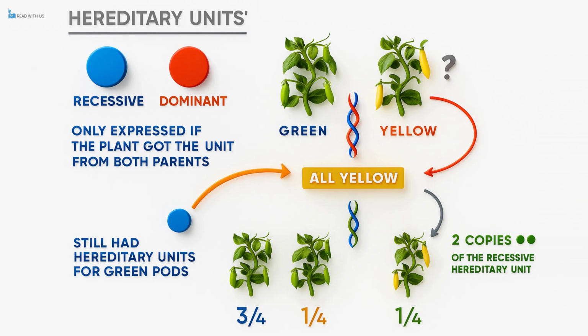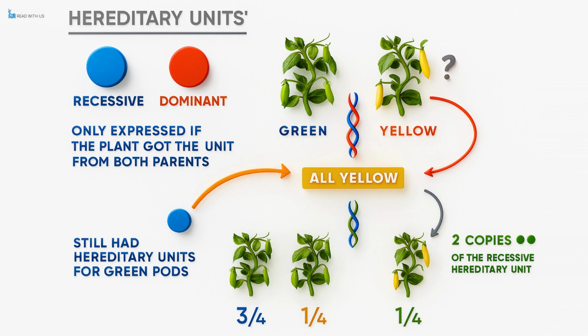More importantly, Mendel observed that some of these hereditary units could be dominant while others were recessive. A dominant hereditary unit would always be expressed if present, while a recessive one would only be expressed if it was inherited from both parents. In the case of his experiment, the yellow pod trait was dominant, and the green pod trait was recessive. That meant that in the first generation, the green pod trait was still present in the genetic makeup of the yellow offspring, but was not visible because the dominant yellow unit overpowered it. However, when 2 of these yellow plants were crossed, some of the offspring inherited 2 copies of the green unit, and so the recessive trait was expressed again.